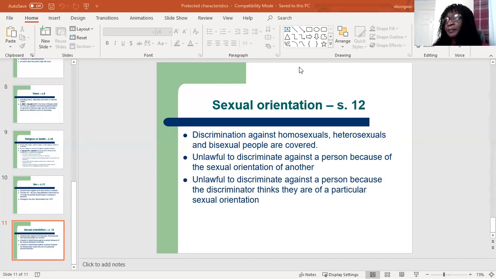All right, so we'll stop here. Then next week, we'll go on to look at the sources of equality law, where we get our laws from, and where they are derived from.